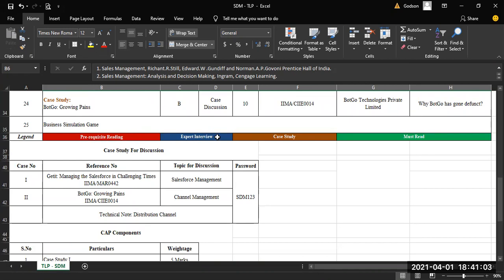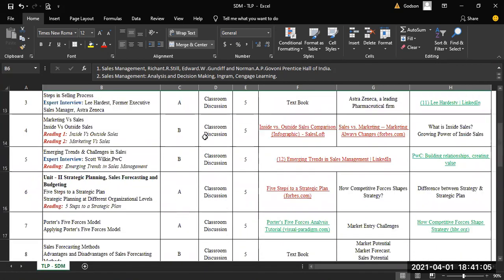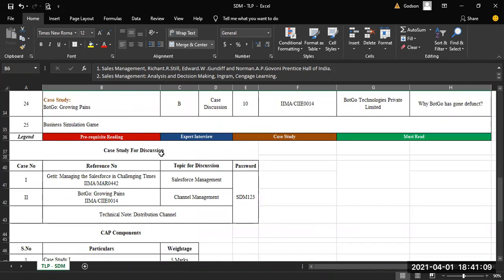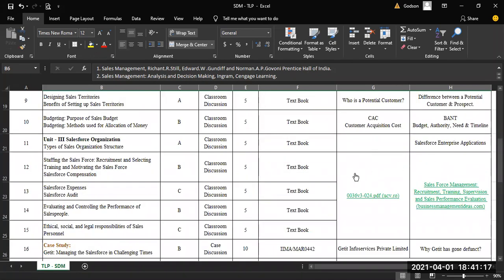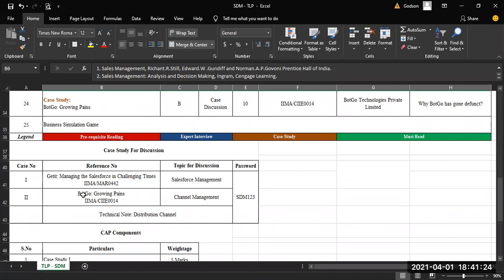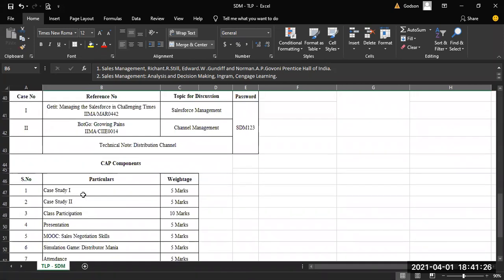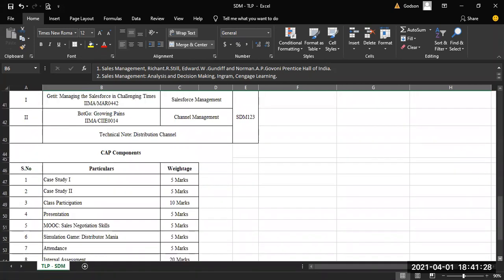The text in blue color is the interviews of the experts. The ones marked in brown color are case studies, and the links in green color are a must read. It is a mandatory reading for the students to go through before they attend a particular session.